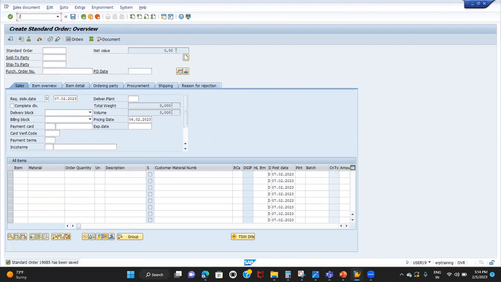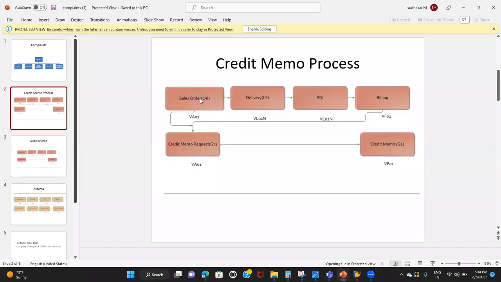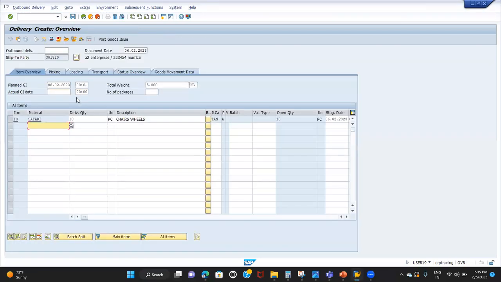So now I'm going to create the delivery as per this process. If you see here, I just created the order. Now I'm going to create the delivery. Enter your shipping point, and enter the order number.